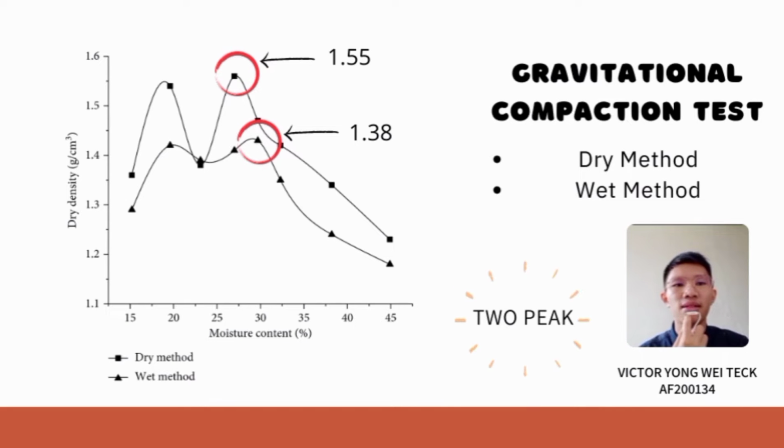These two methods show a similarity in the graph. It shows that two peaks are obtained on the graph. The second peak of the graph indicates the maximum dry density of the mixture. It can be clearly seen that the maximum dry density of the dry method is higher than the wet method.